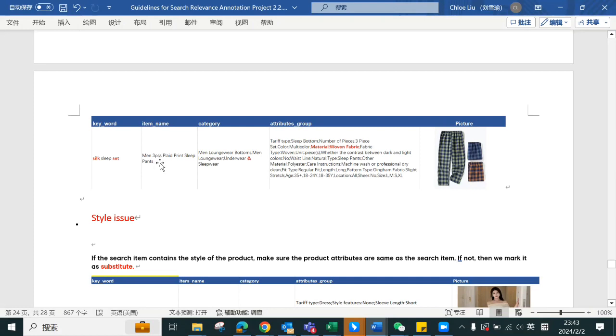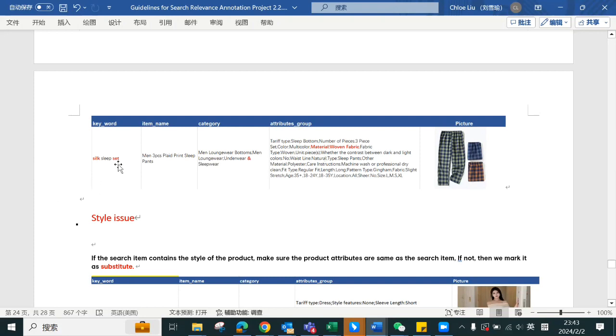Okay, so it has two issues. First one, it includes material. Next one, it is set issue, right? So the materials here don't match. Silk and woven fabric don't match.